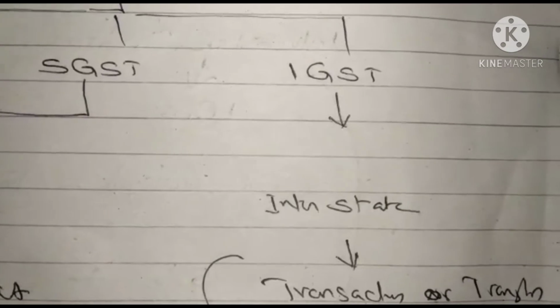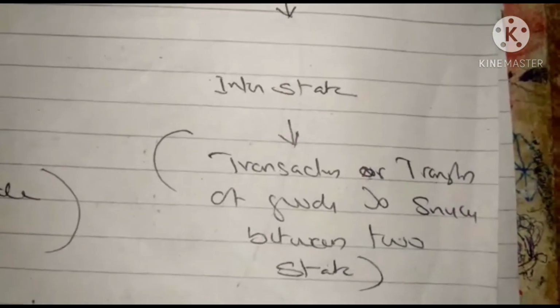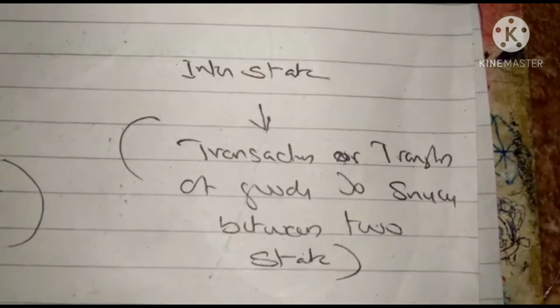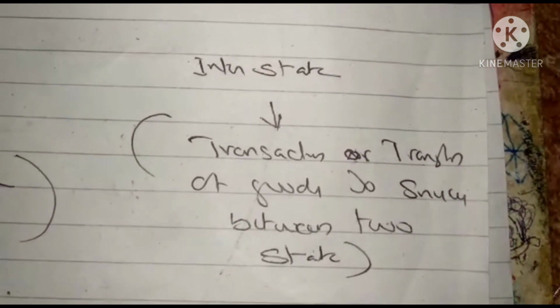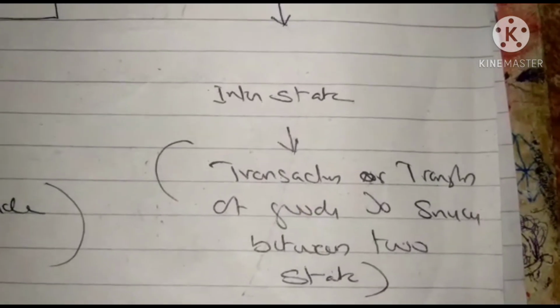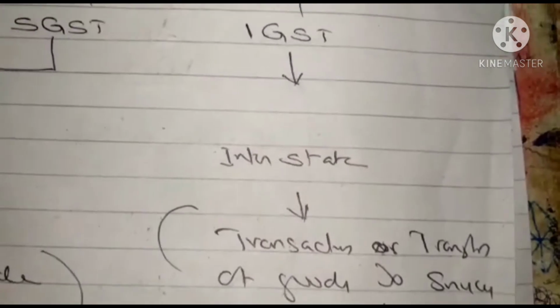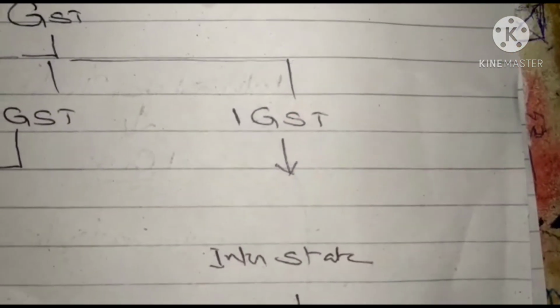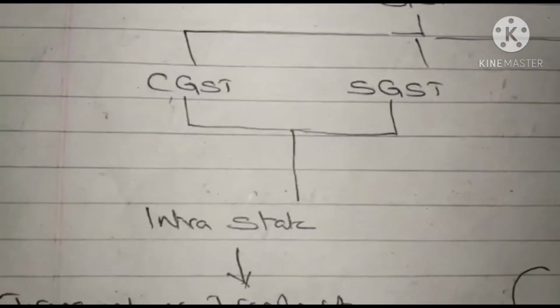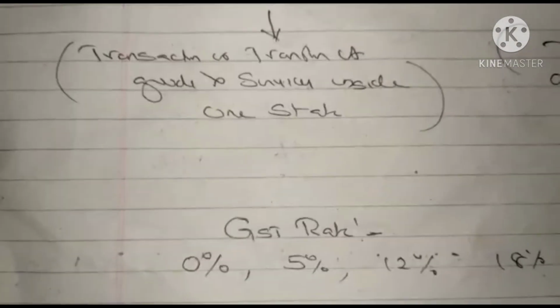An interstate transaction means a transfer of goods and services between two states. That type of transaction or activity is called an interstate transaction. In that case we will charge IGST. So these are the three categories of GST.